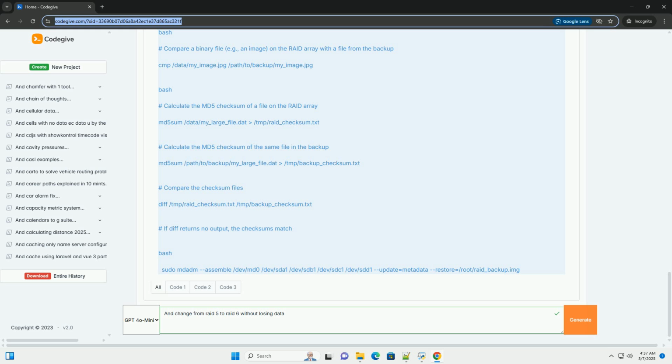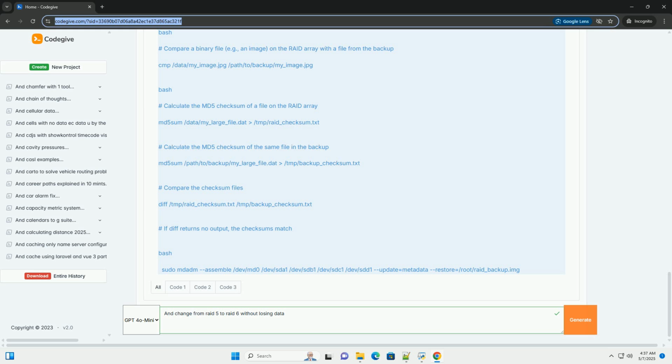3. Changing the RAID level. This is where you tell mdadm to change the RAID level to RAID 6. This does not immediately change the data layout, it only modifies the RAID array's metadata.